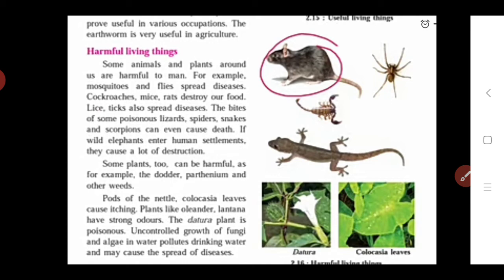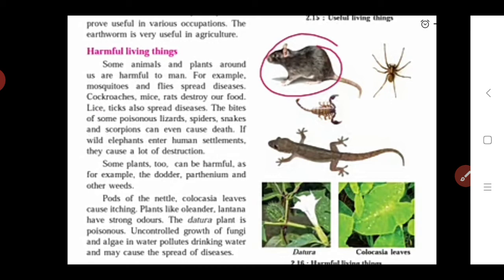Which plants? We see here pods of the nettle and colocasia leaves. These plants cause itching of our skin. And plants like lantana and oleander have strong odors. Due to this odor, we feel uneasy. Also, the Dhatura plant. If we see the Dhatura plant, it is a very poisonous plant. Due to this, we can't touch this plant. So in this way, these are also harmful.